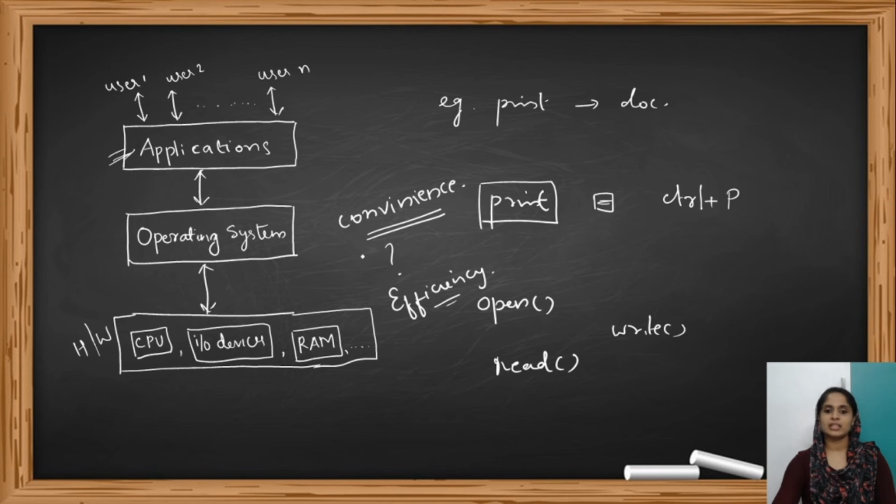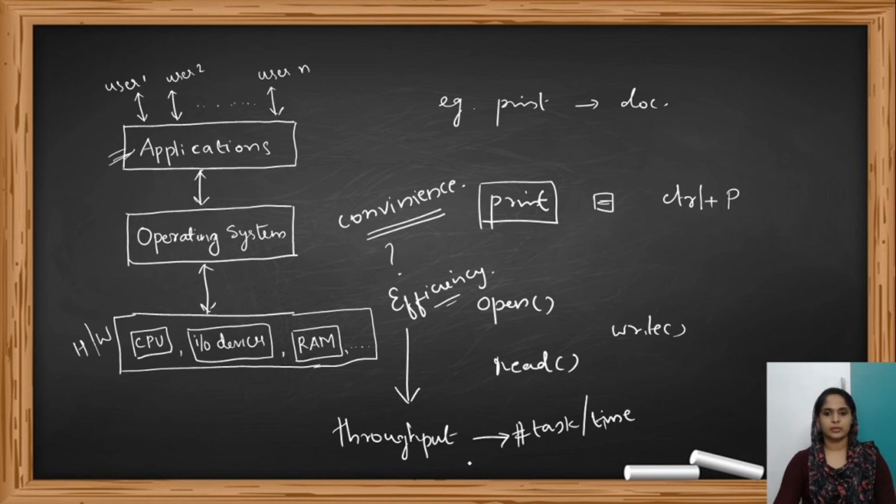In case of efficiency, we will be talking about the term throughput. What is throughput? Throughput means the number of tasks done per unit time. That is, the number of tasks completed per unit time. So it means how many jobs you can complete in a given time.